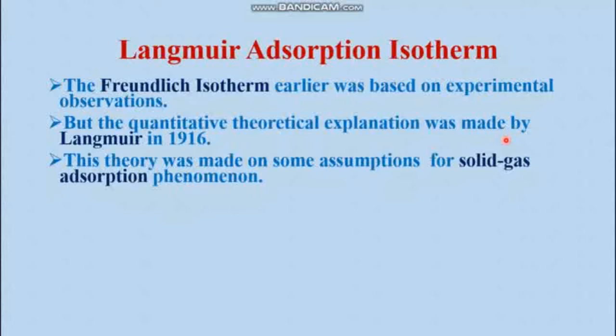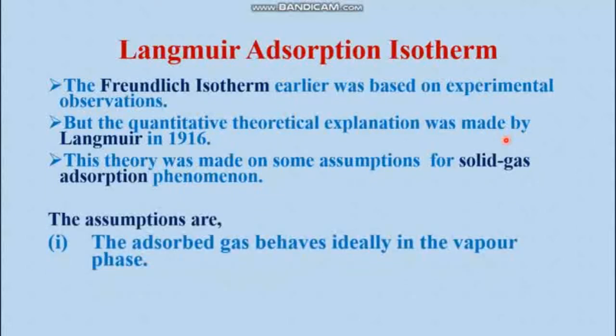So what were the assumptions made by Langmuir? The first assumption was the adsorbed gas behaves ideally in the vapor phase. That means before adsorption, the gases were actually behaving ideally. They do not have any interaction. So before adsorption, when the adsorbates are in the gaseous phase, they do not involve any kind of interaction.